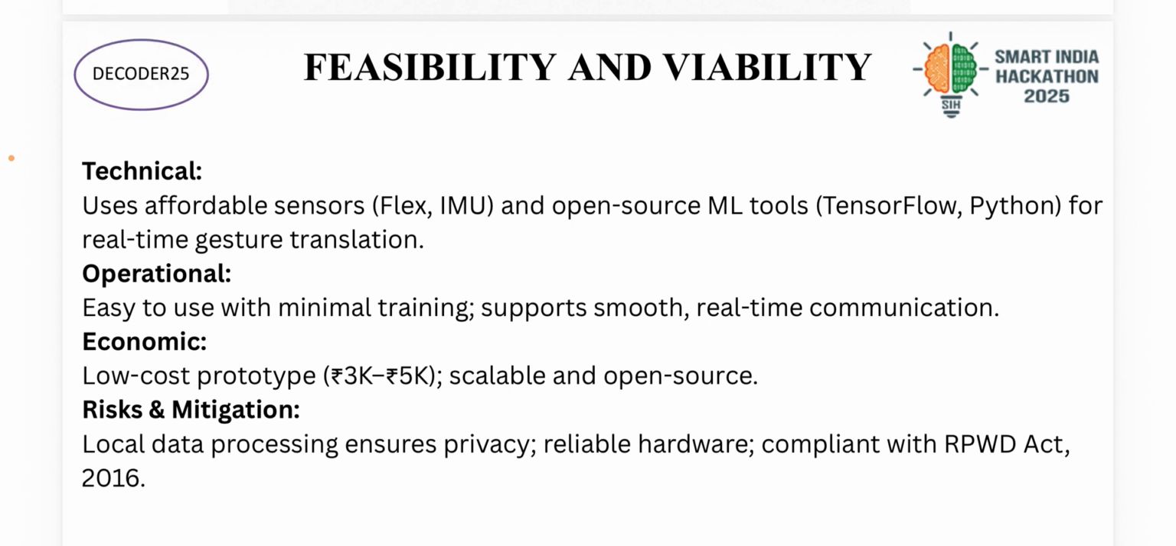Feasibility and viability. Technical: it includes low-cost sensors and open-source ML libraries. Operational: simple to operate, with minimal training required. Economic: prototype cost is around 3,000 to 5,000, with a scalable and open-source model. Risks: it ensures privacy, uses reliable hardware, and complies with the RPwD Act 2016.